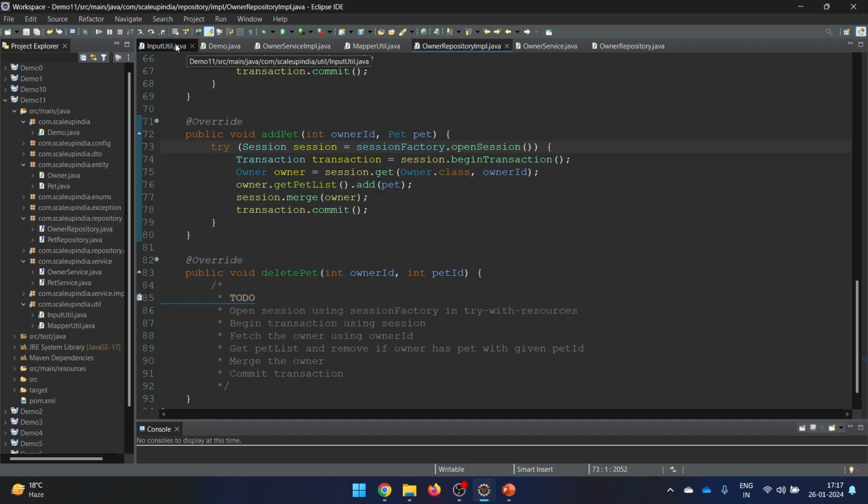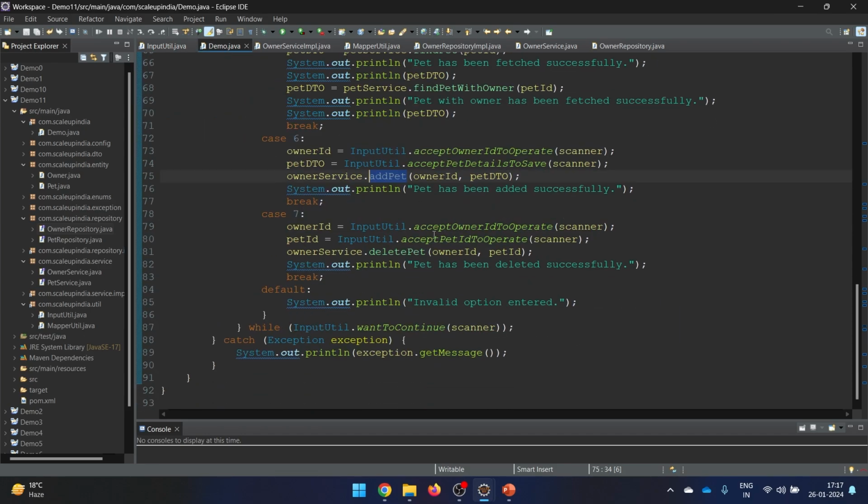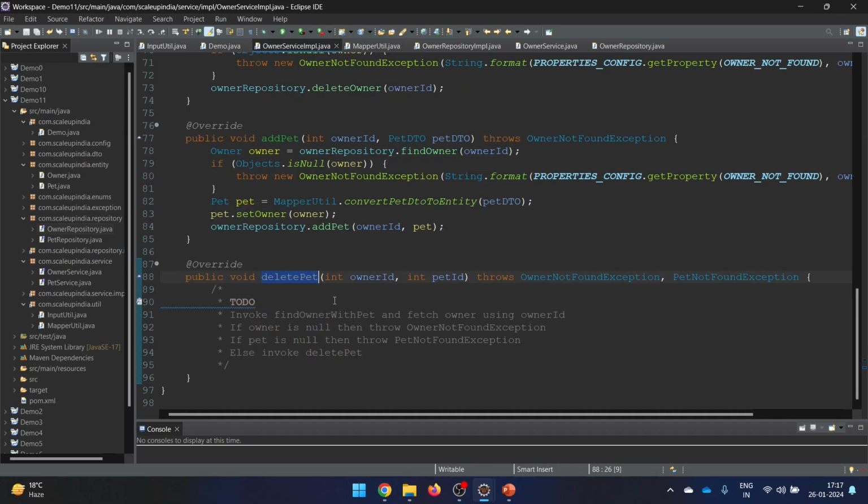Yeah. Now the next and the last one, to delete the pet details. That means owner is also there, pet is also there, and you just need to remove one of the pets. So we'll go here. We'll accept the owner ID, we accept the pet ID, and we are going to delete. Now why I'm saying delete and not remove? Because we are not removing any kind of connection, we are deleting it completely. We need to delete this pet completely from the database.